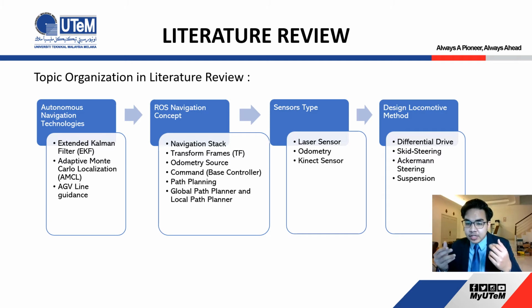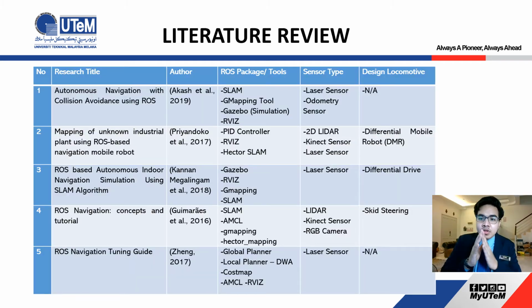Okay, and finally we have the suspension for this robot. There are 5 samples that have been selected from the journals and research. What I want to highlight in this table is the ROS package. Most of the research will use SLAM. What is SLAM? SLAM is simultaneous localization and mapping, which is needed for the robot to perform the localization. It means the robot knows its own position in the environment. And under that, you can see for the simulation, you will use Gazebo and RViz.